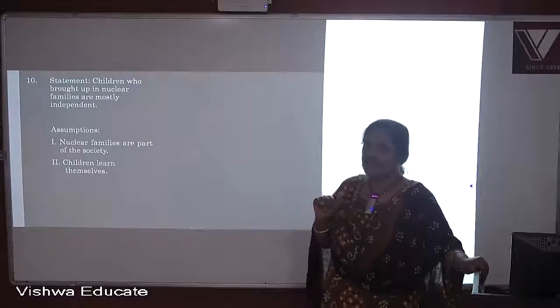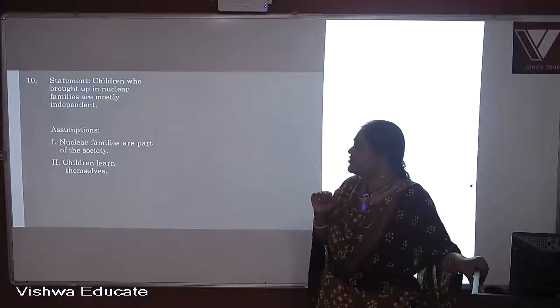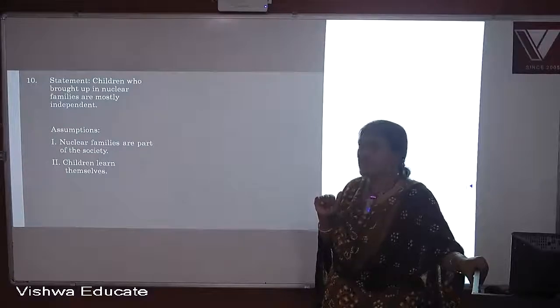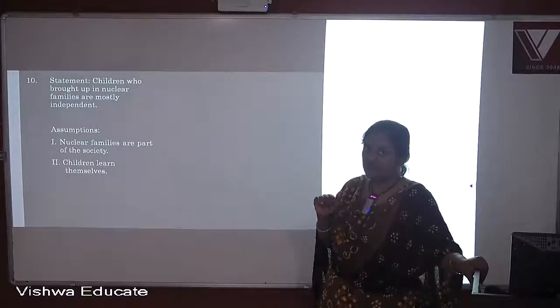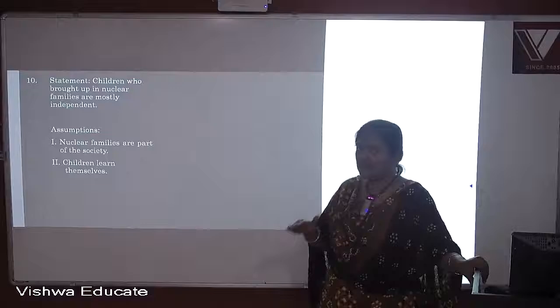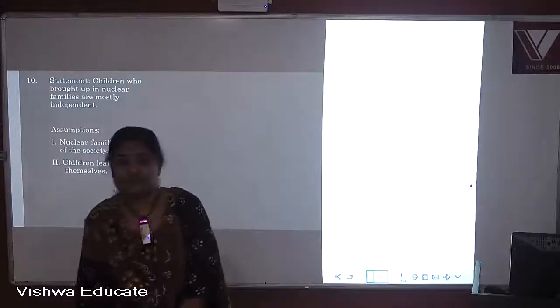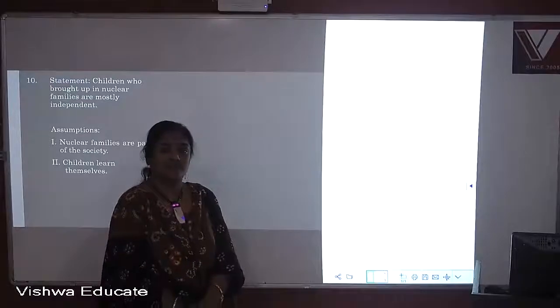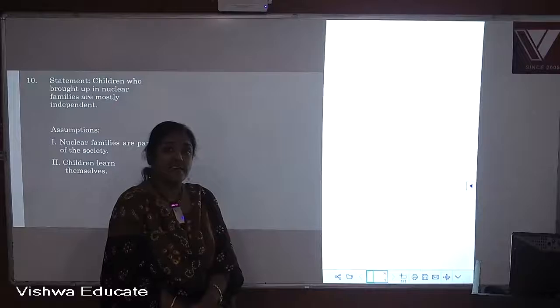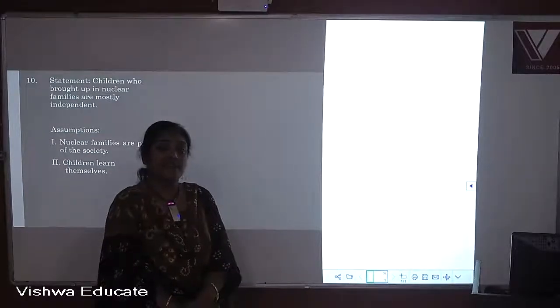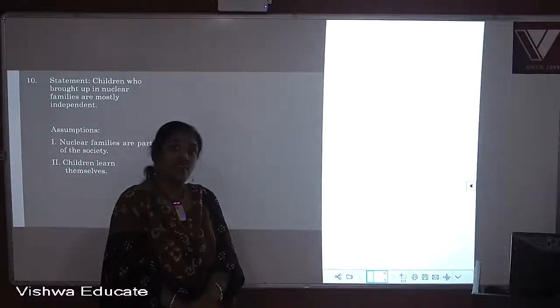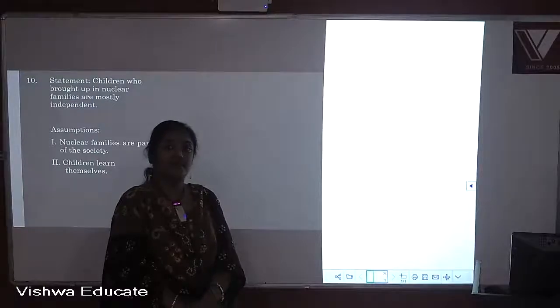Now let's look at two. Children learn themselves. Think about it. From which part of the statement can we understand this as a hidden part? This part is taken for granted by the speaker.